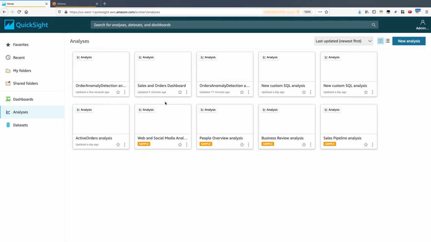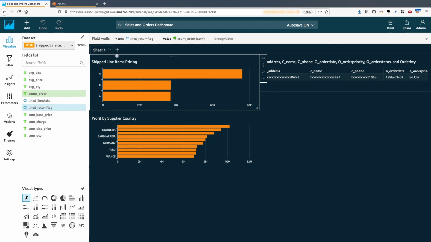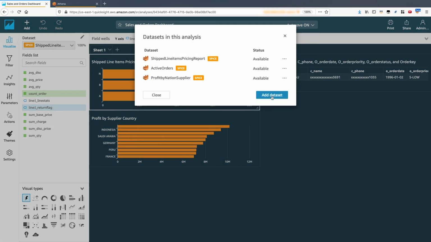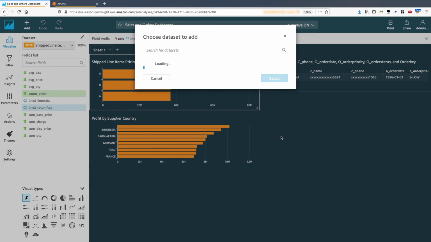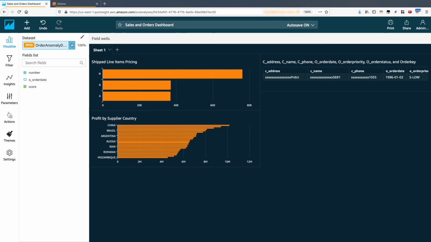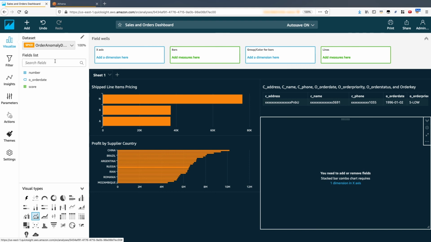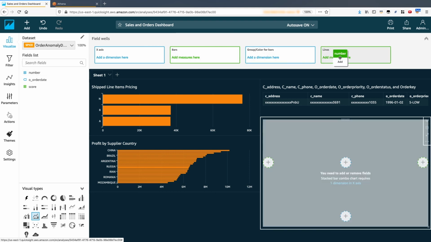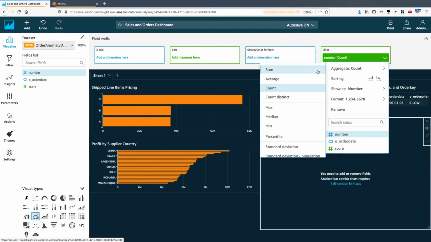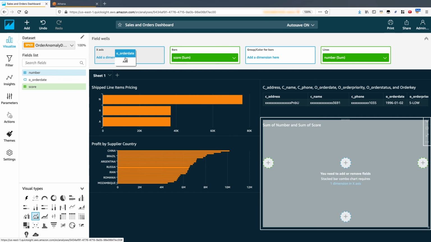Now that the dataset has been fully imported, we can head back over to our sales and order dashboard and add our new dataset into this analysis. And now we can create a visualization for it. So let's select a stacked bar combo chart. This is going to help us compare the actual to our anomaly score being returned by our SageMaker model. Let's grab the order count and visualize it as a line graph, and we'll change the aggregation to a sum. Next, let's grab the score and visualize it as a bar chart. And then finally, we'll track all this against the order date.